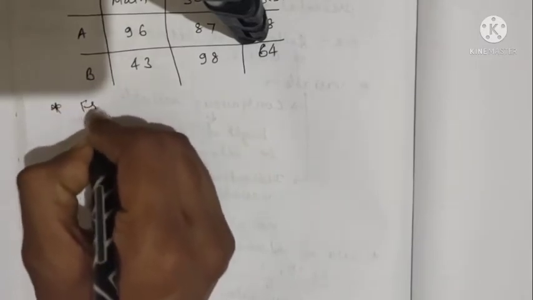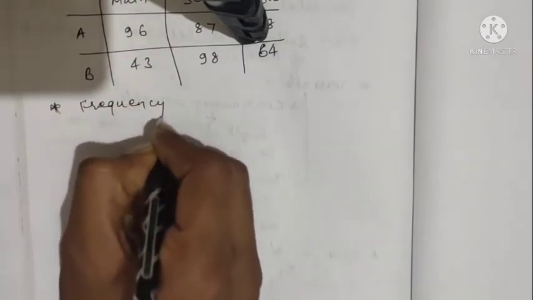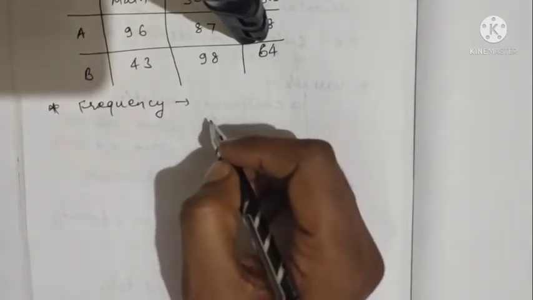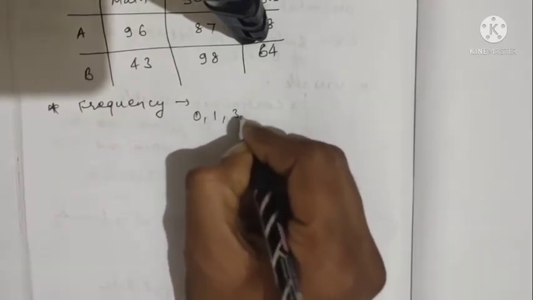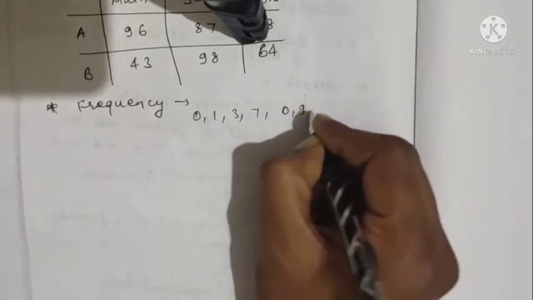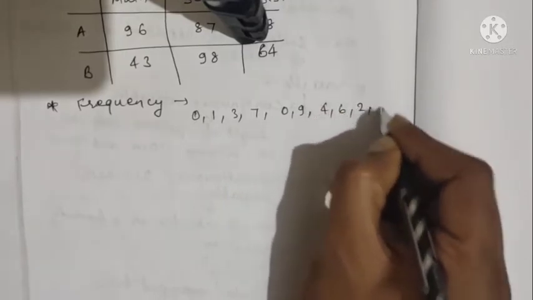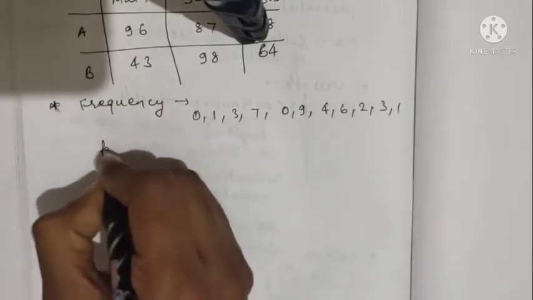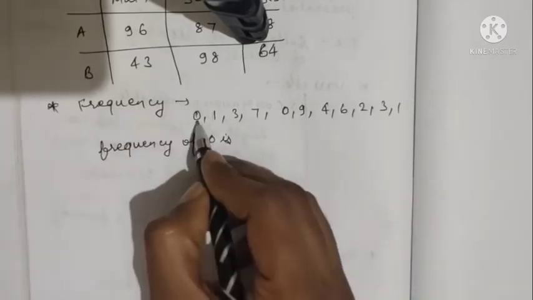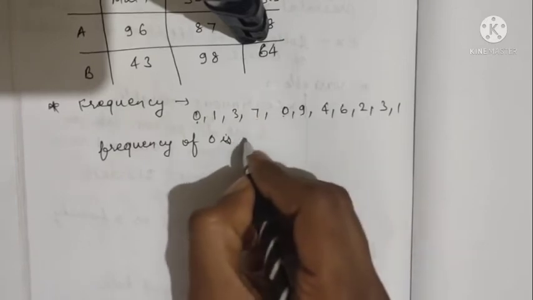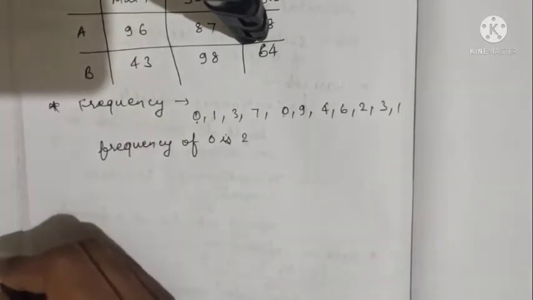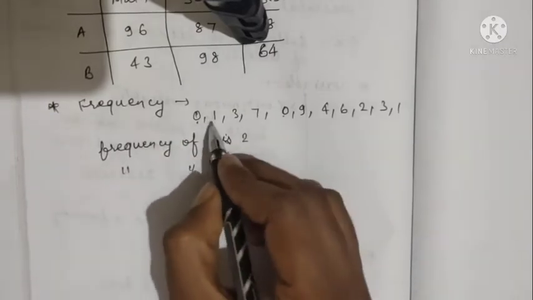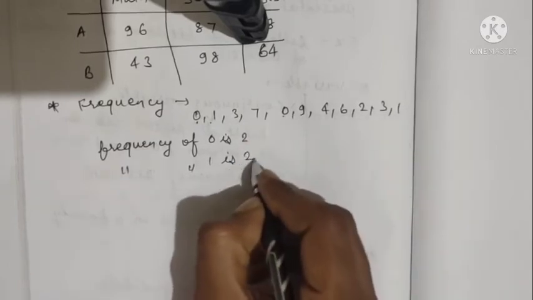Next term is frequency. This tells us how many times a data appears in the given set of information. Let us consider an example: 0, 1, 3, 7, 0, 9, 4, 6, 2, 3 and 1. Then the frequency of 0 is 2 because 0 appears 2 times. Similarly, frequency of 1 is also equal to 2.